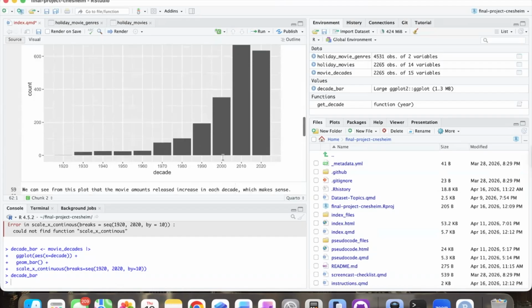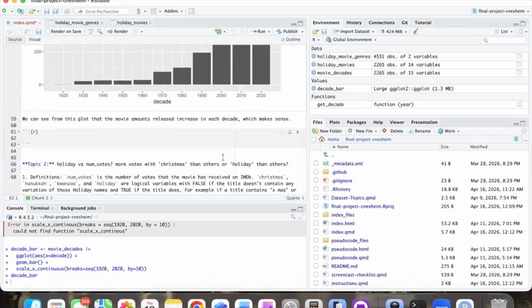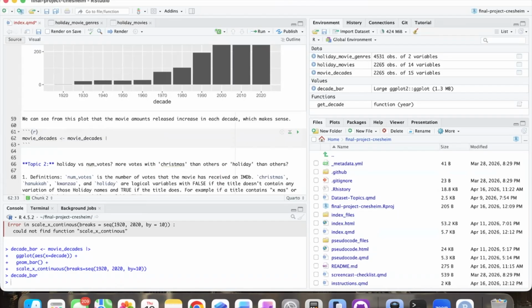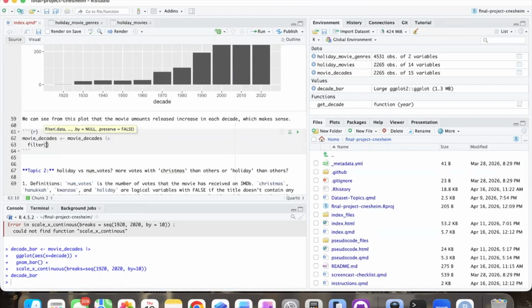We're going to do a group by, we're going to filter to get those. Let's just save it to movies decades so that we can use it later. And then what we're going to do is filter for all the ones that are NA.